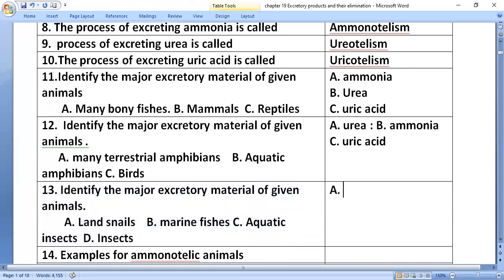Land snails excrete urea. Then marine fishes excrete urea.